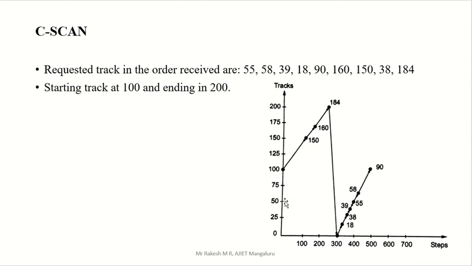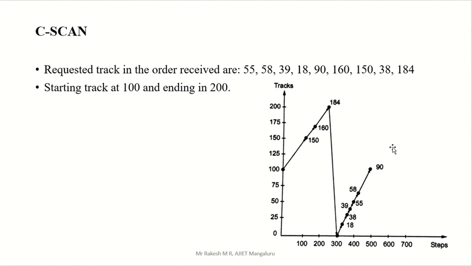Where do you have to mark? 90 means between 75 and 100. You have to mark here, and put one line here. So like this, you have to continue. One thing is you are going to 0, again you are starting here in increasing order, while decreasing you directly come to 0, and again you start in increasing order. Okay, that's why I told you initially that you better take increasing order itself.